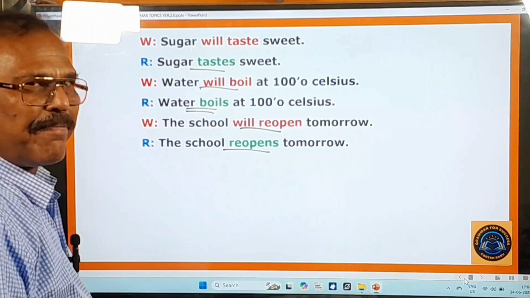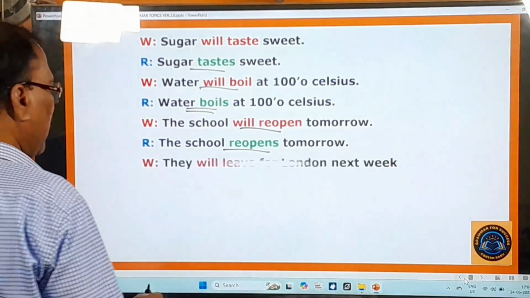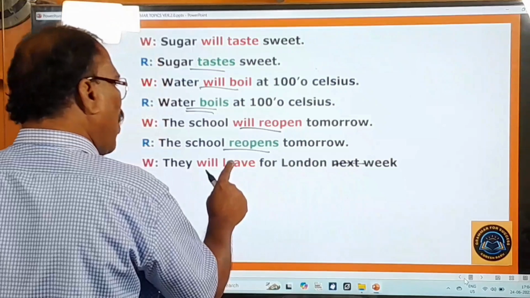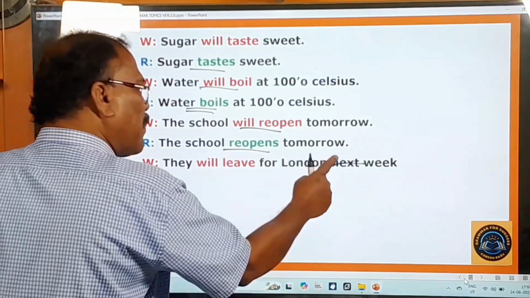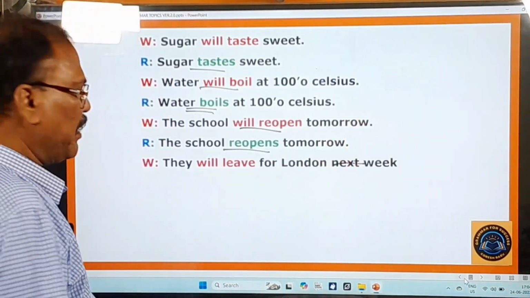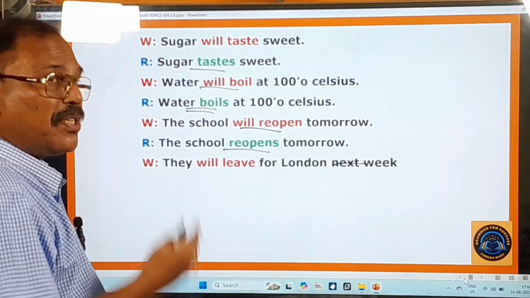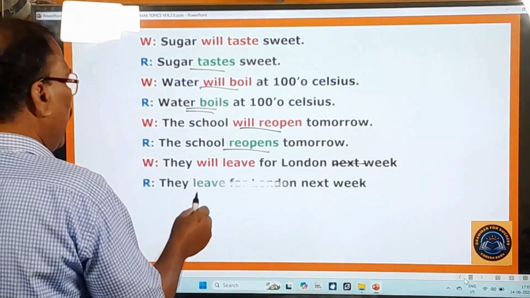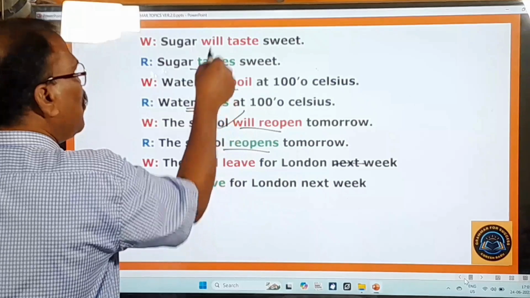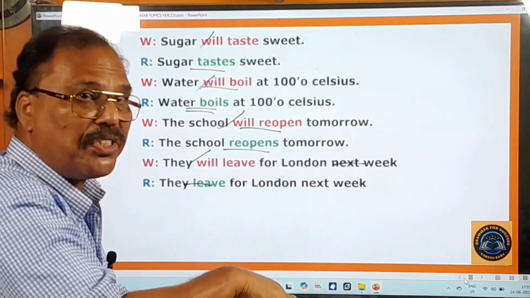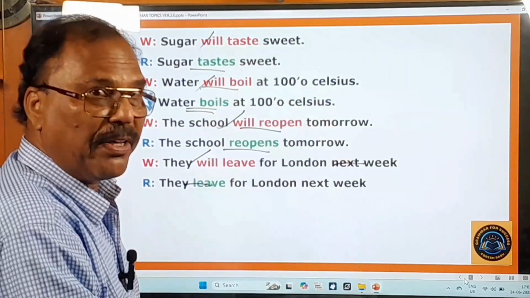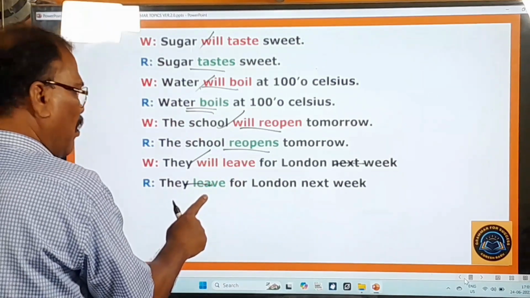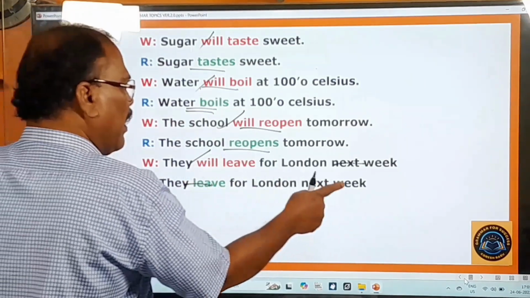And one more example is there: "I think they will leave for London next week." So this action of leaving for London is going to take place next week, but it is indicated in the simple future, which is absolutely wrong. Now you have to say "they leave." Will is dropped. The simple future should be dropped, and then automatically it will get into the simple present tense. They leave for London next week.